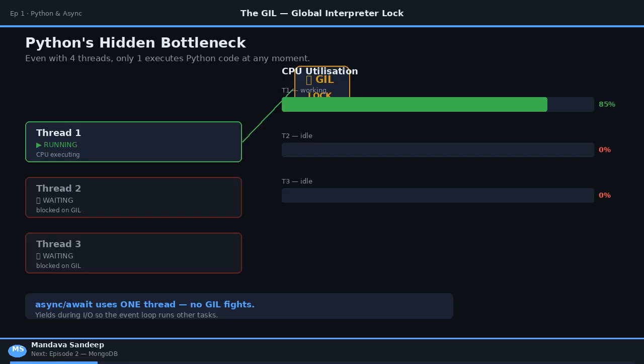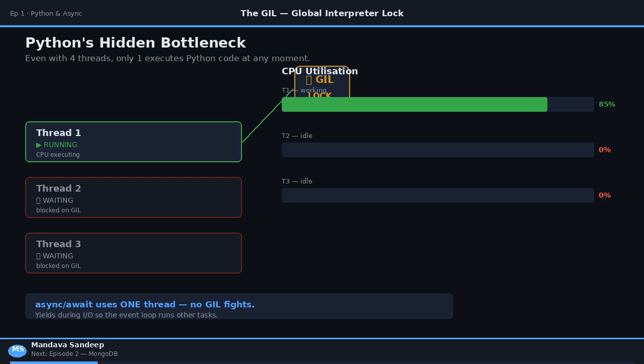Before async, Python had a problem called the GIL, the Global Interpreter Lock. Think of it as a single key to a shared room. Only one thread can hold the key at a time. So even if you have 4 threads running, only one is actually executing Python code at any moment. The rest are waiting outside. For CPU-heavy work, like number crunching, this is a real bottleneck.